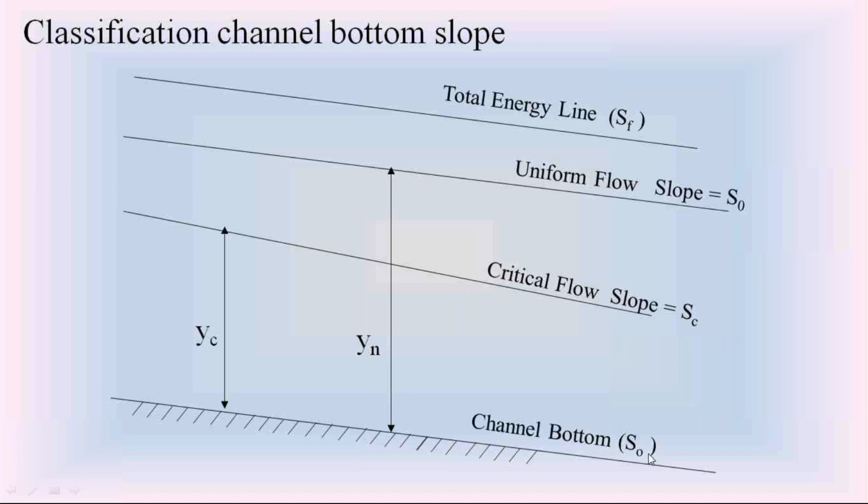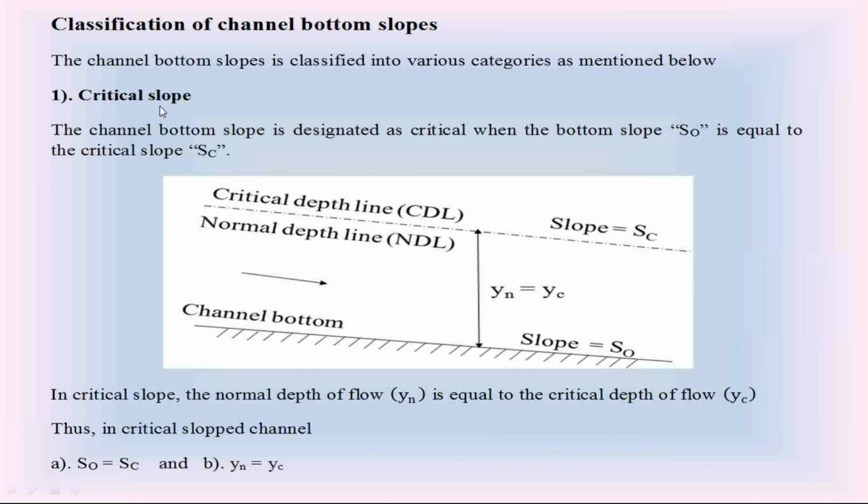Now we are going to discuss the different types of channel bottom slope in the open channel. The first one is critical slope of channel bottom. Now everyone please listen. When we say the channel bottom slope is critical, first everyone focus on that.